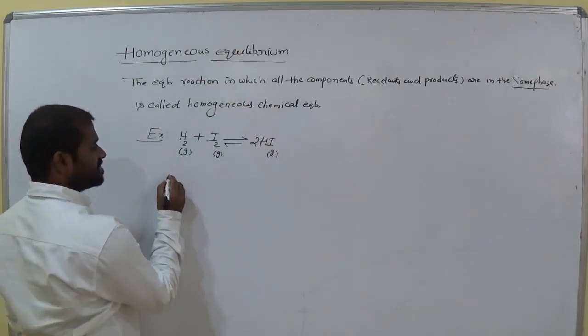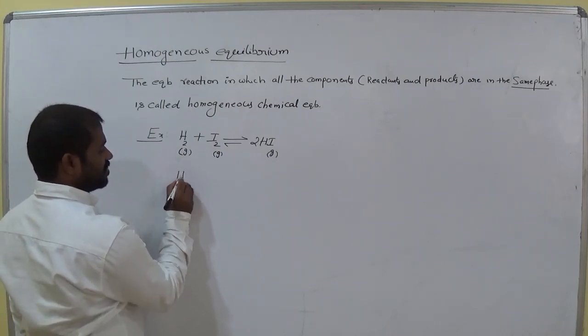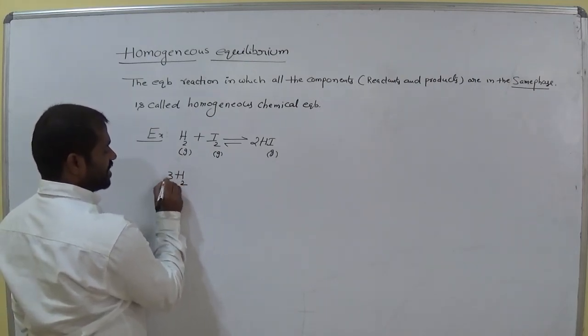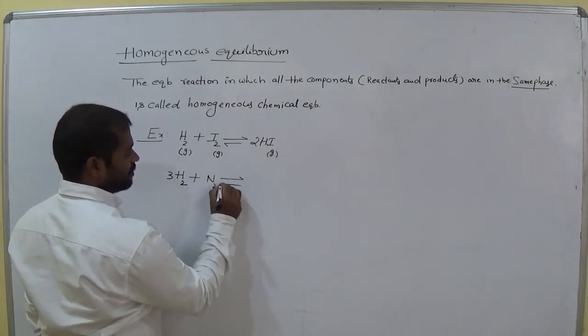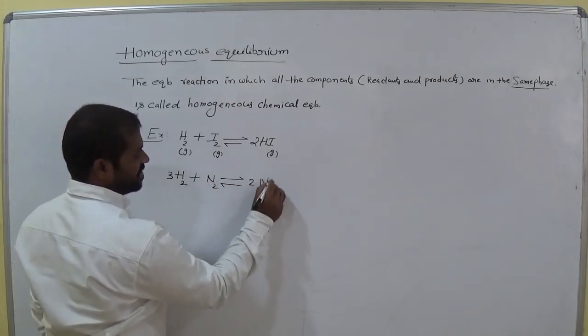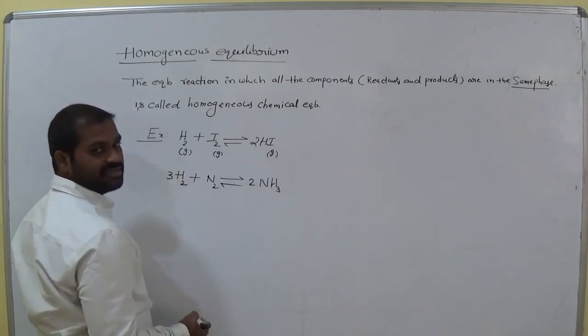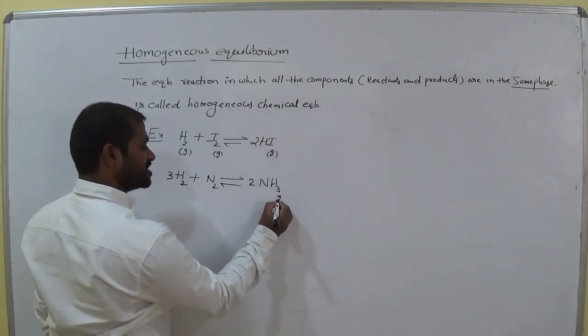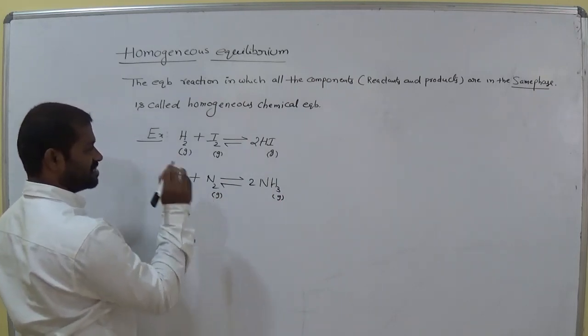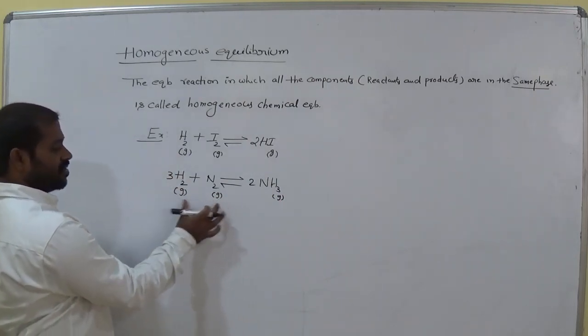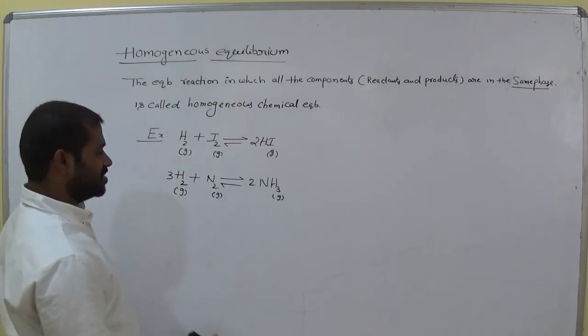One more example: 3 H2 plus 1 N2 is reversible to 2 NH3. So what is the physical state? Gas. So it is also an example for homogeneous equilibrium.